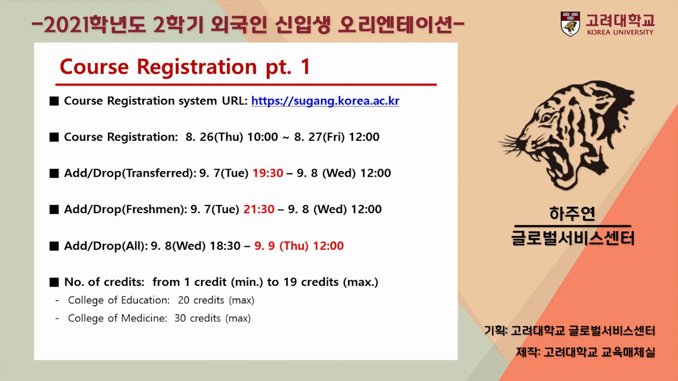to 27th, 12 p.m. We have an add-and-drop period when you make the final decision for your courses. For transfer students, the add-and-drop period starts at September 7th, 7:30 p.m., and for freshmen it starts 2 hours later, 9:30 p.m. However, both end at September 8th, 12 p.m. The credits you can achieve per semester are 1 to 19 credits. However, please be reminded that it differs for College of Education and College of Medicine.